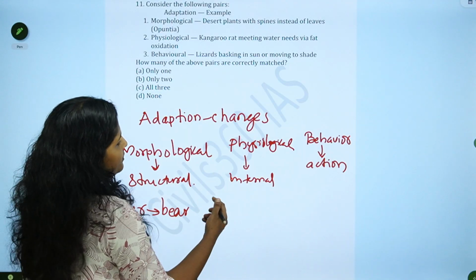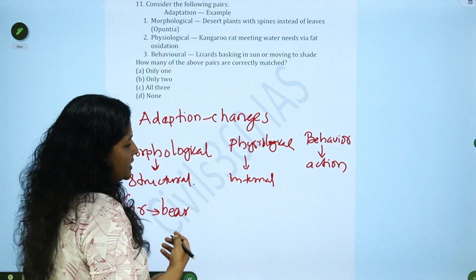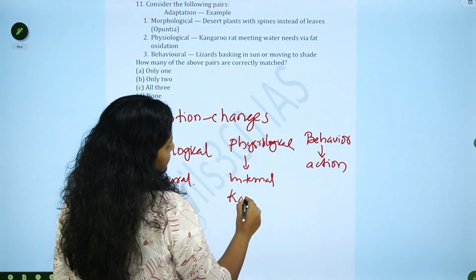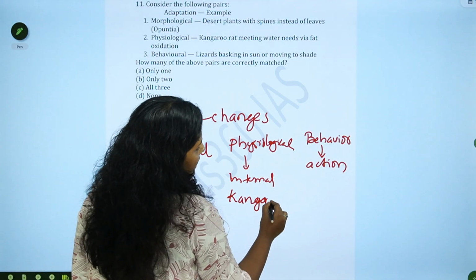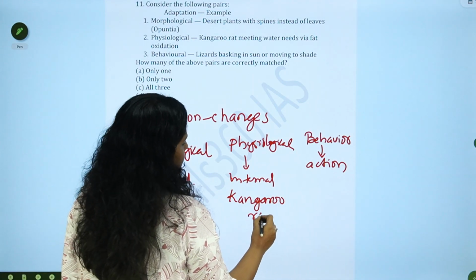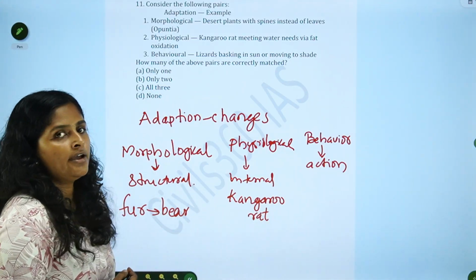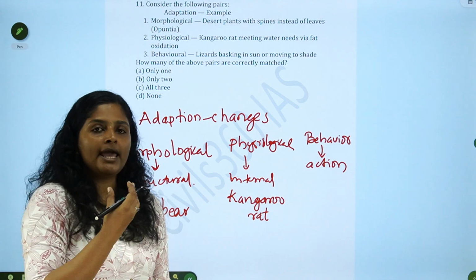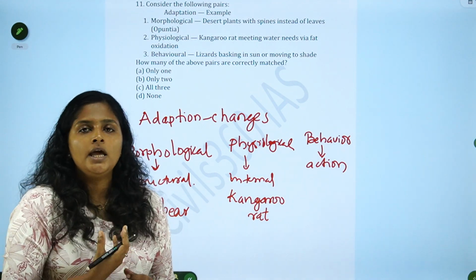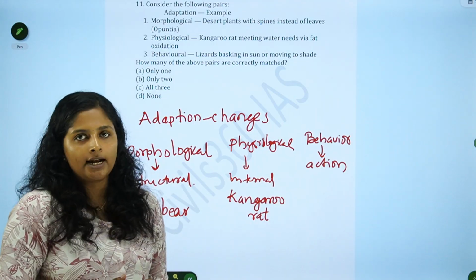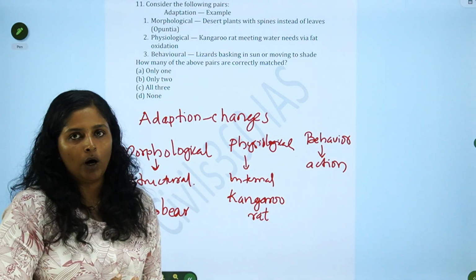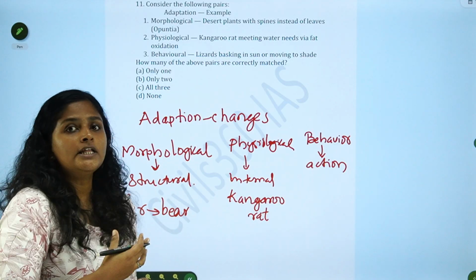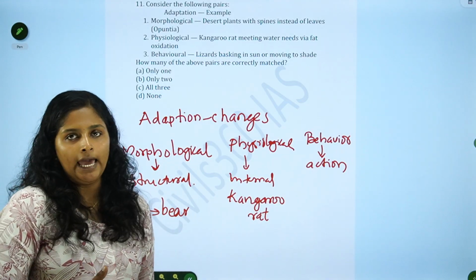And about the physiological or internal adaptations, these kangaroo rats rarely drink water. How can they survive? They will oxidize their fat, and also they will be excreting concentrated urine. In those ways, it will save water and they will rarely drink water. So that is a physiological, or an internal adaptation of kangaroo rats.